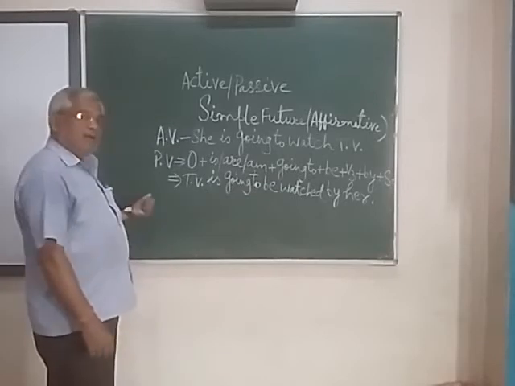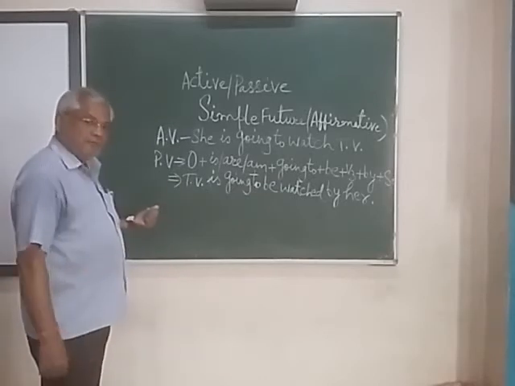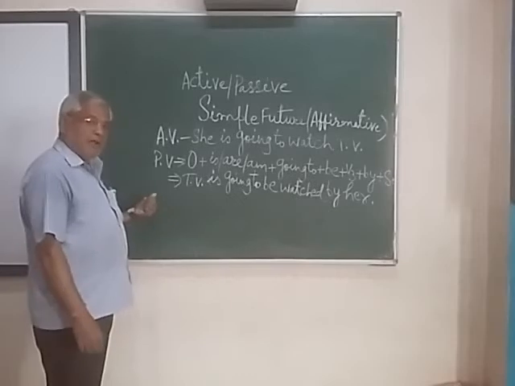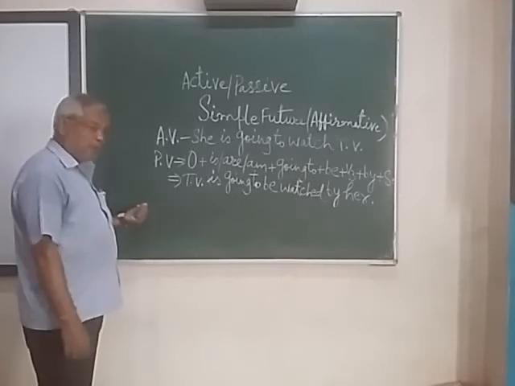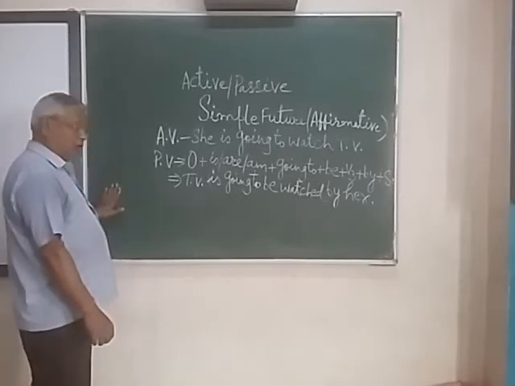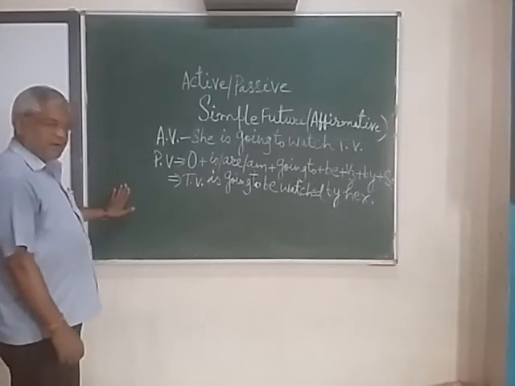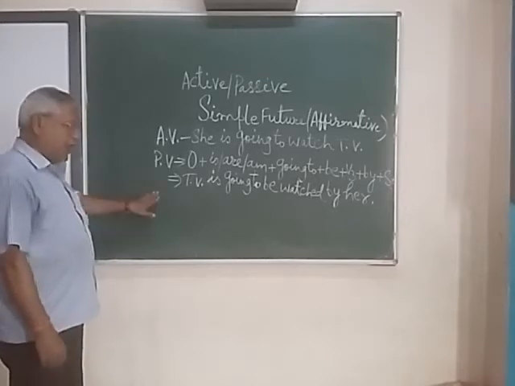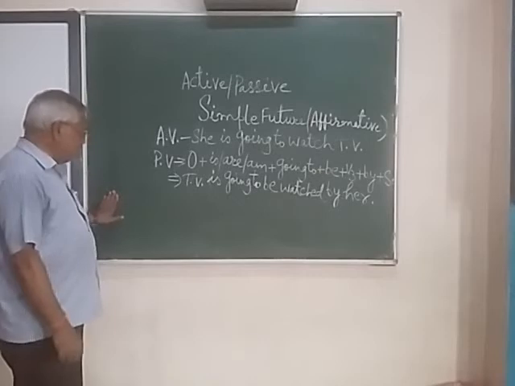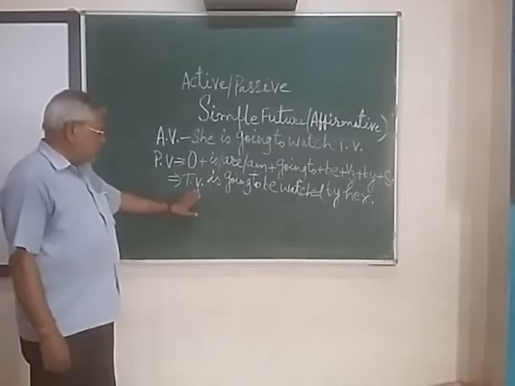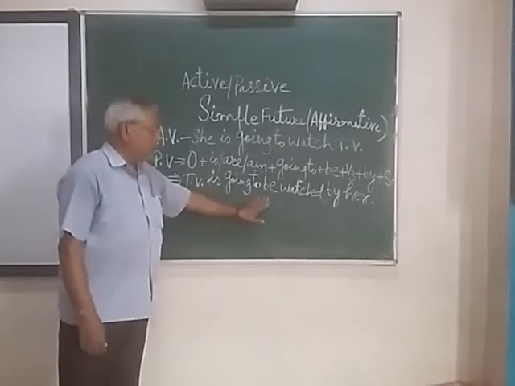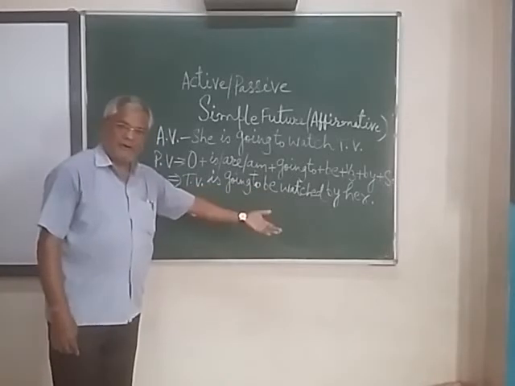If you are writing a WH question in passive voice, like why, which, when, where, whatever, that should be written in the first place, then after that the helping verb. When is TV going to be watched by her?